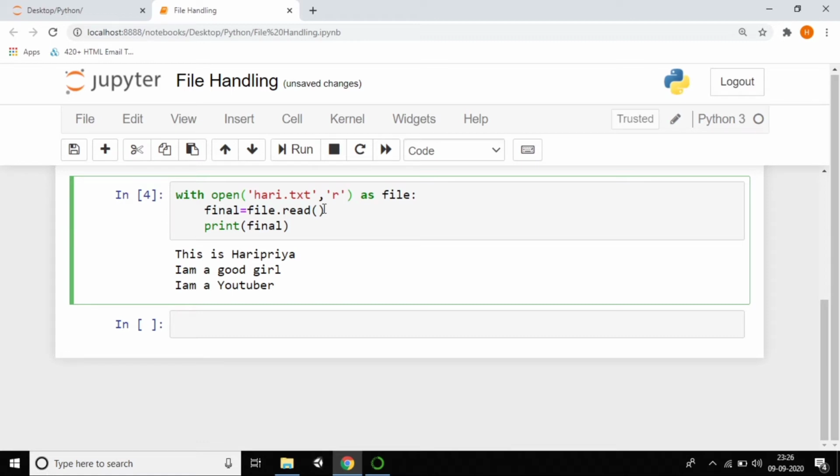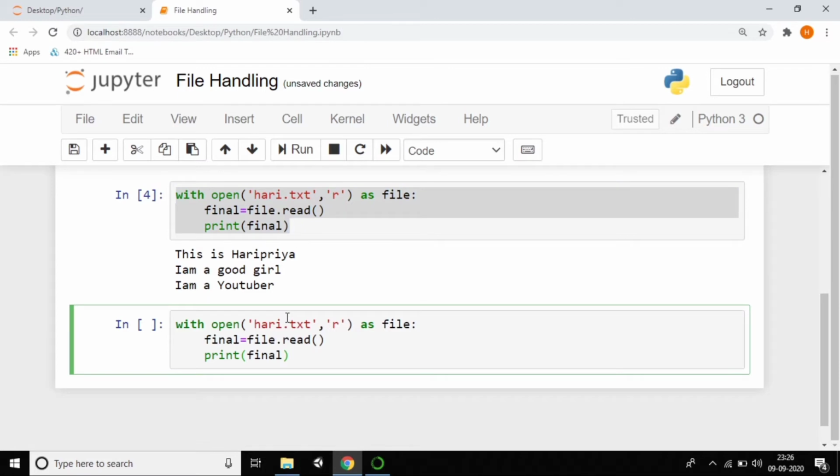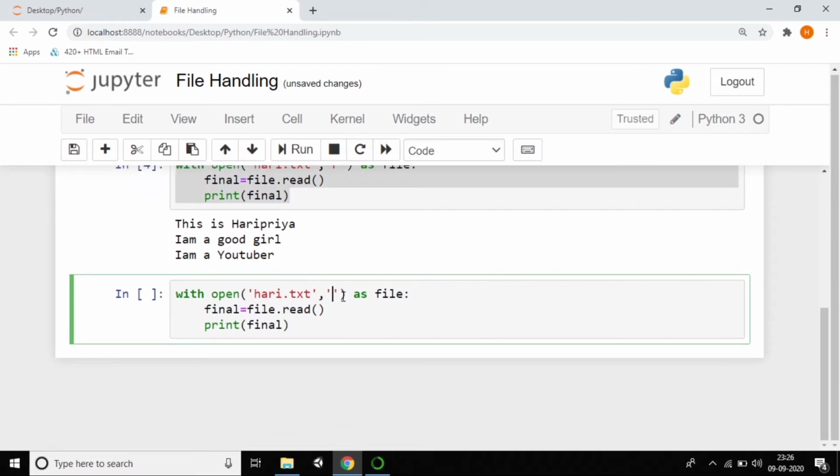So we've done everything. Now my task is I want to write something in this. So just copy this. The same thing, I want to do something. I want to write, so just keep W, and instead of dot read, just make it write, WRITE. And what you want to write, so you can see, I'm a selfish girl.